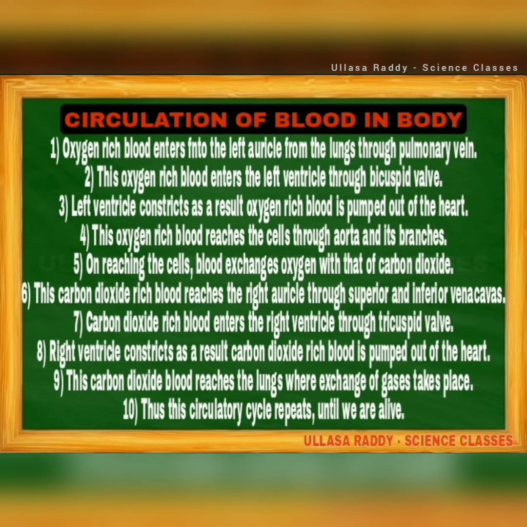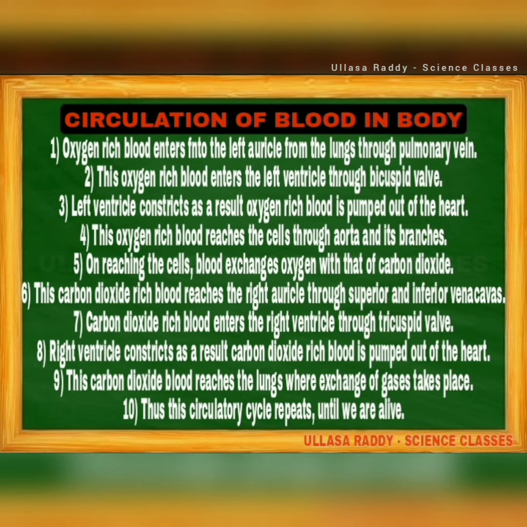First, oxygen rich blood enters into the left auricle from the lungs through the pulmonary vein. Then this oxygen rich blood enters the left ventricle through the bicuspid valve. Then the left ventricle contracts. As a result, oxygen rich blood is pumped out of the heart. This oxygen rich blood reaches the cells through the aorta and its branches.